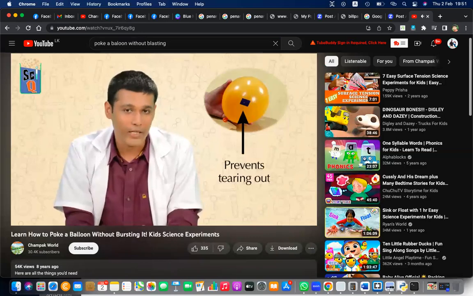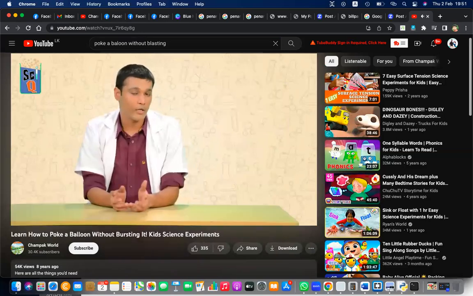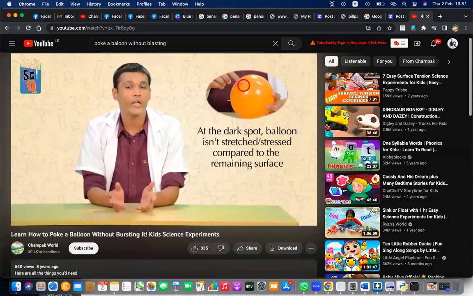The tape prevents it from tearing out. Same is the case in the dark spot. Around the dark spots, the balloon isn't as stretched as it is on any other place.